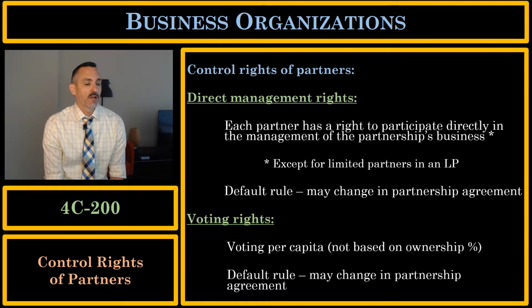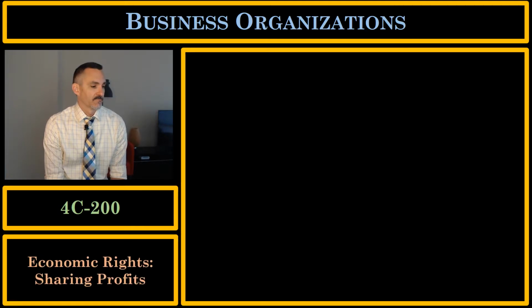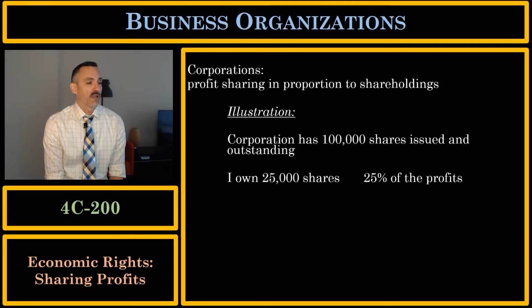What are the voting rights of partners? Well, voting is per capita, not based on percentage of capital contribution. Once again, you may change that in the partnership agreement. What are the economic rights of the partners? Let's talk about sharing profits.